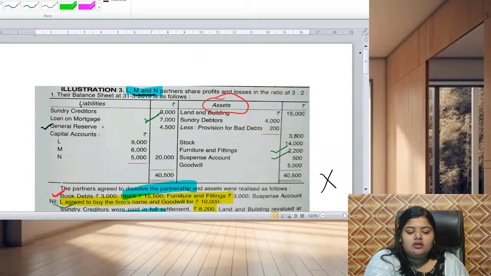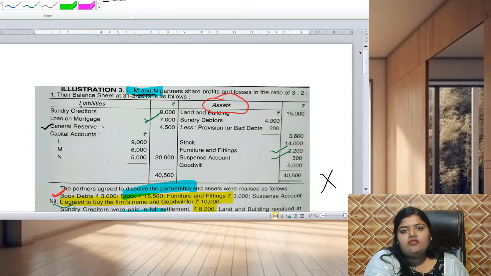Whenever the partnership dissolves, in the realization account all the assets and liabilities are transferred, and on the opposite side, all the cash realized from the market, the bank account, will be debited. When the assets are realized, the bank account is credited, and if a partner agrees to take the assets, then his name will be credited.